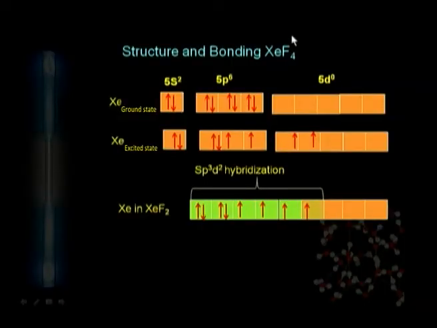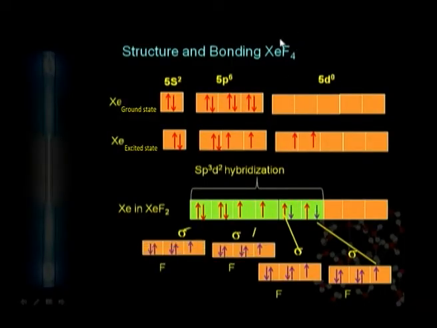You can understand that to prepare the xenon tetrafluoride, we require 4 orbitals, because there are 4 fluorine atoms which can be bonded with the xenon. We require 4 orbitals having unpaired electrons. We can achieve that by exciting 2 electrons from the p orbital to the d orbital here also. And similarly, like xenon difluoride, here also 4 sigma bonds form in xenon tetrafluoride.